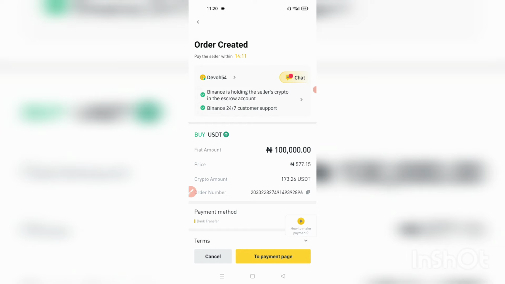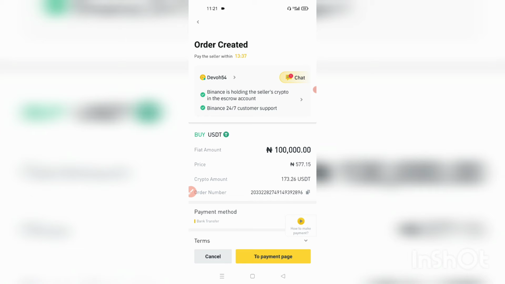So at any point the two parties agree that they have successfully completed the trade, Binance will release the assets. So what you need to do is to ensure that you don't falter any rule. You don't go foul. You don't foul in any way, and also ensure that you are safe and your asset is secure. So what you need to do, number 3, due diligence, is to have contact with the seller.